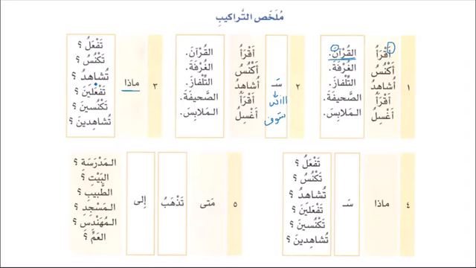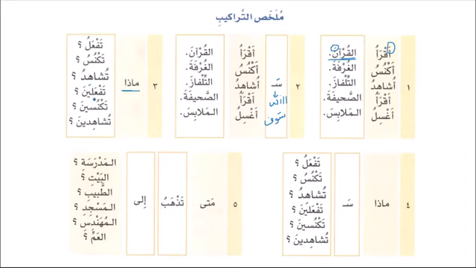And remember that the present tense, fi'l mudari, can give the meaning of simple present. It can also give the meaning of future, and it can also give the meaning of present continuous. Now it depends on the context. For example, if you ask someone ماذا تشاهد, it will be translated as what are you watching, if he is watching at that time. But if you are talking to a friend in general, when you say ماذا تشاهد, that will be translated as what do you watch. So it depends on the context.